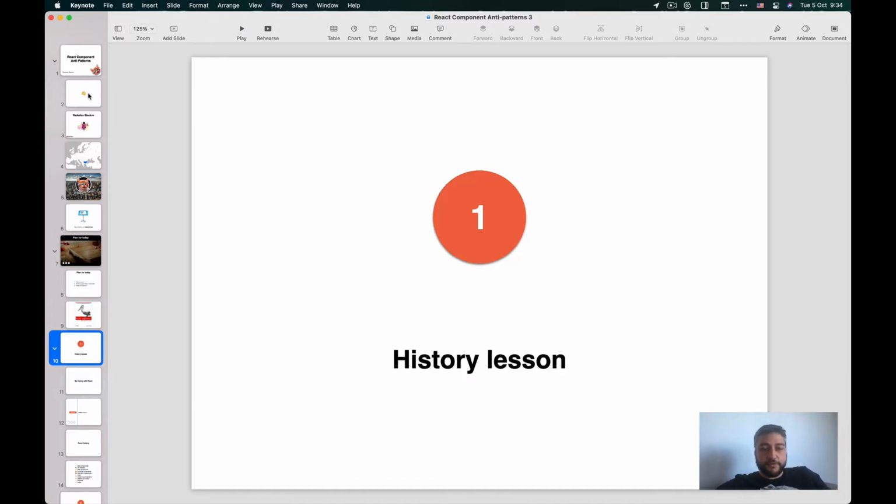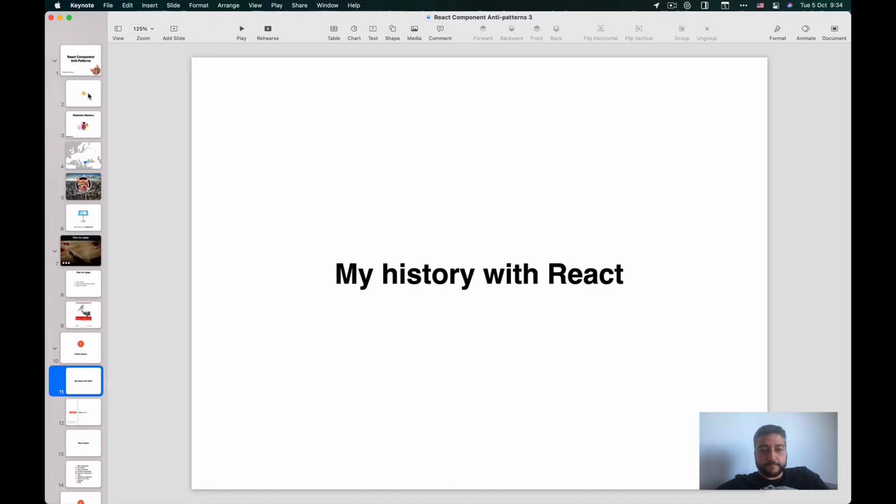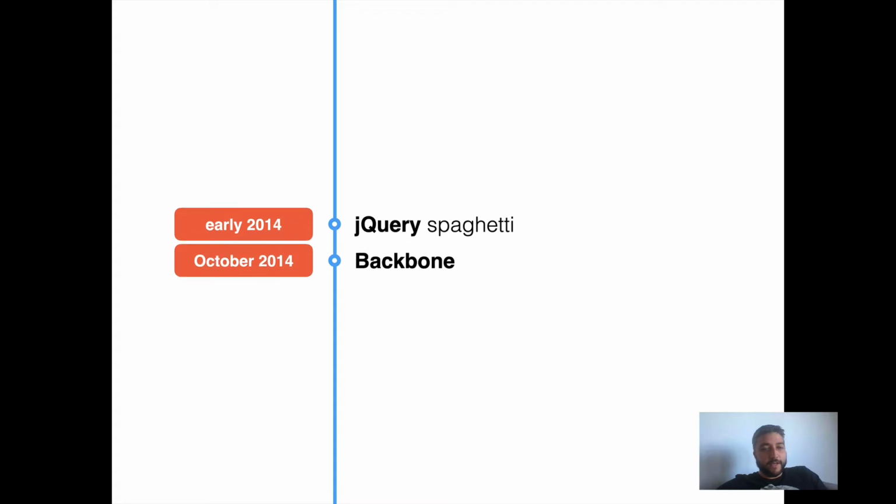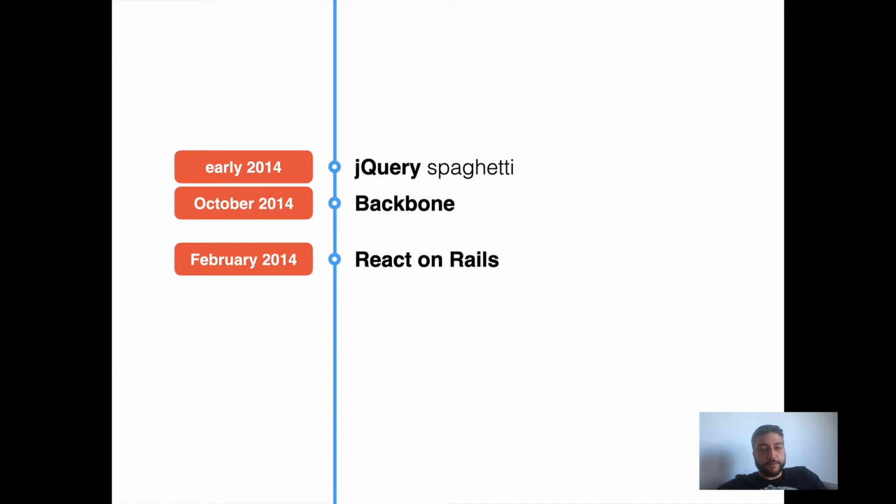So about a history lesson. I'm going to share my history with React. I started in 2014 working mostly with jQuery. Then around October, I did a lot of work with Backbone. I have worked with React in combination with Rails.